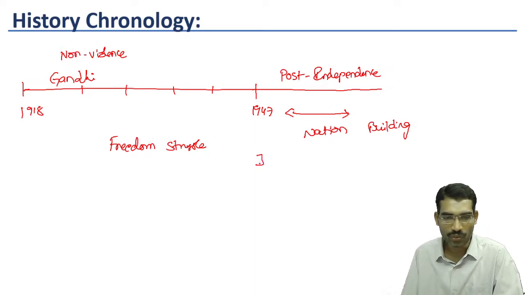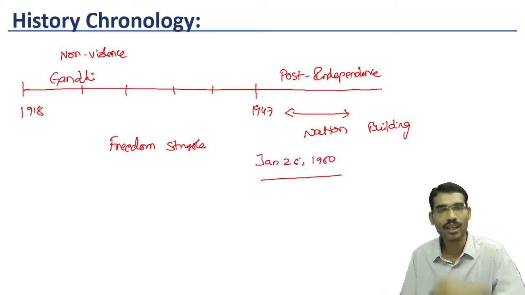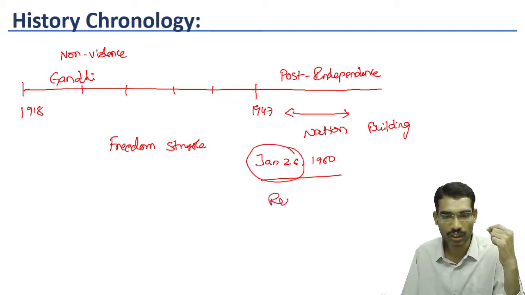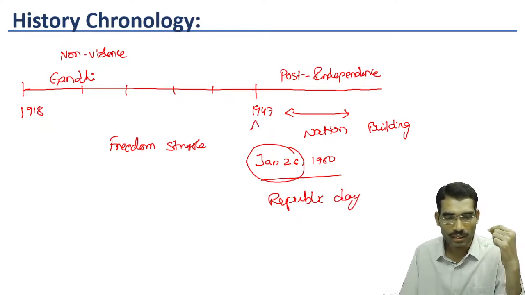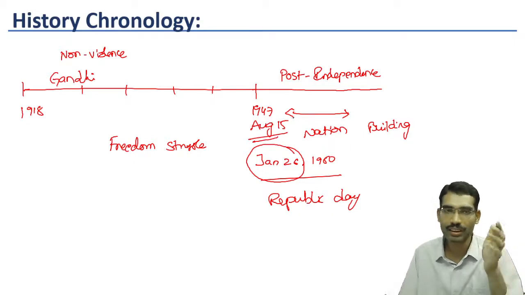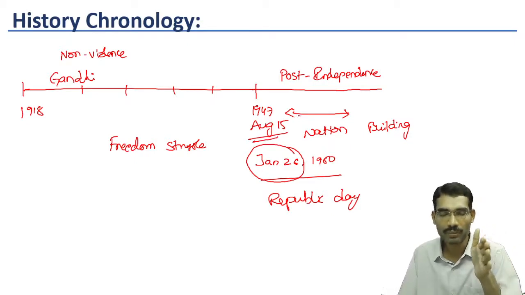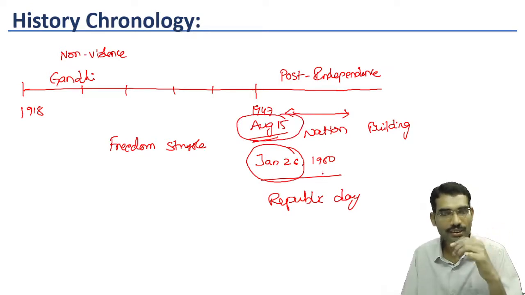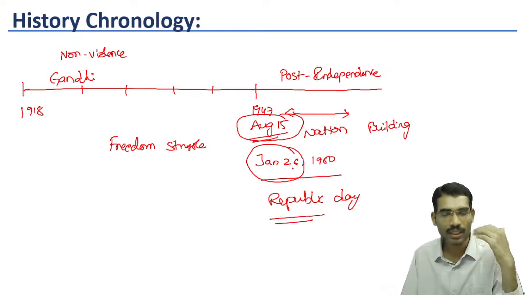On January 26, 1950, we started using this constitution. That's why January 26 is called Republic Day. August 15th is Independence Day, because on August 15th India became an independent country. That's why August 15th is celebrated as Independence Day. Whereas on January 26, 1950, we became a republic.